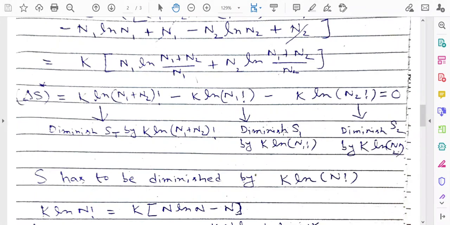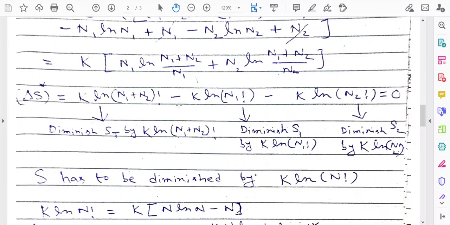So the expression of the entropy will be such that you have to diminish this expression by this factor, that is k ln n1 factorial, and this expression comes from the expression of S2, that is the gas in the second compartment. You have to reduce this value, that is, there should be something so that you can diminish this value by the same value, that is k ln n2 factorial. So how can we do that?